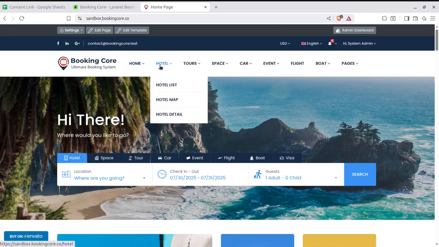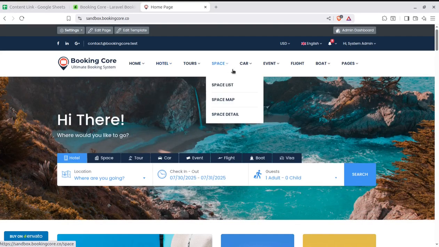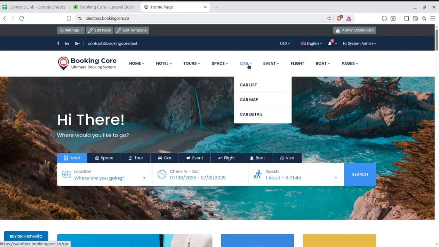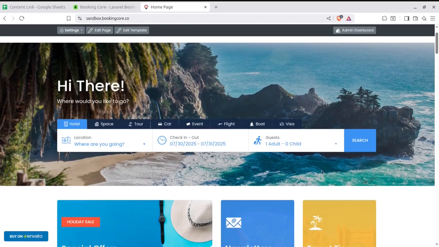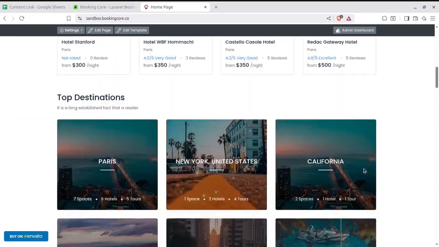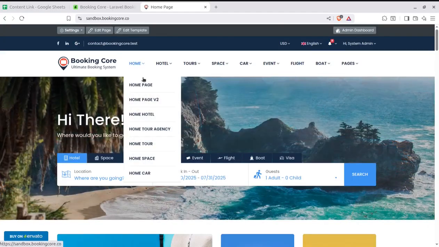Hotels are prominently being booked online. The tours are there, the spaces, I mean the hotels, and car booking is very common nowadays. Flight booking is also going online. So it is all about the booking system that you can launch through this portal, and this is a complete portal. And the most important thing, it works very fast.